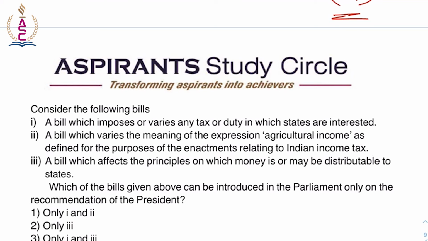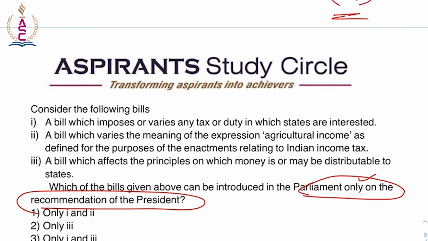So, to protect the interests of the states in financial matters, the constitution lays down that the following type of bills can be introduced in the parliament only on the recommendation of the president. A bill which imposes or varies any tax or duty in which states are interested.